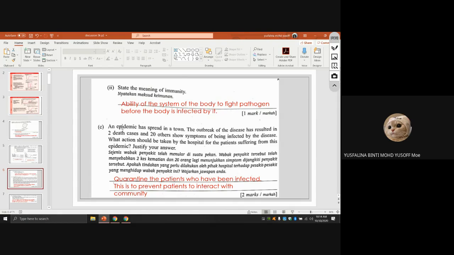C. An epidemic has spread in a town. The outbreak of the disease has resulted in 2 death cases and 20 others show symptoms of being infected by the disease. What action should be taken by the hospital for the patients suffering from this epidemic? Justify your answer. Let's say now, we already know the coronavirus. So what should we do? The answer should be quarantine. Quarantine the patients who are infected.